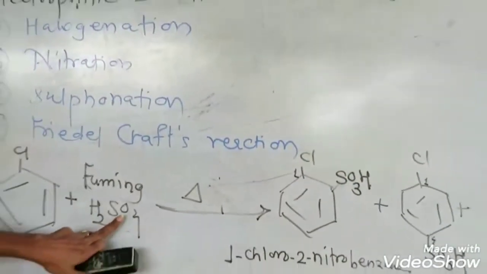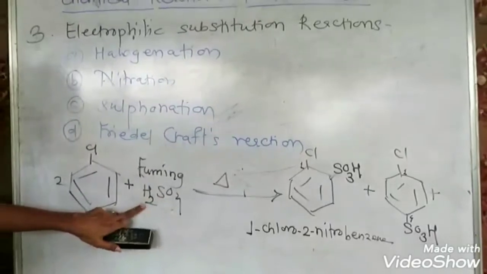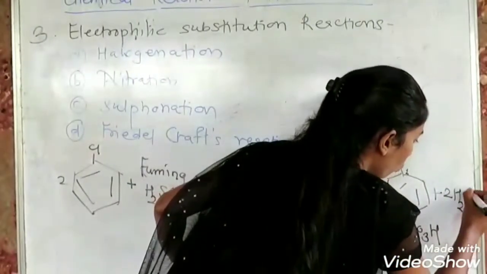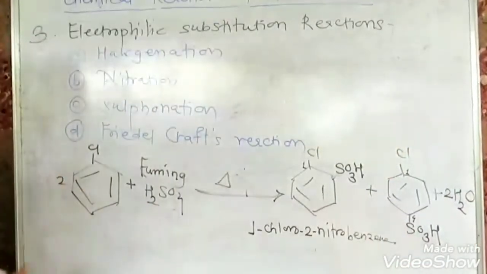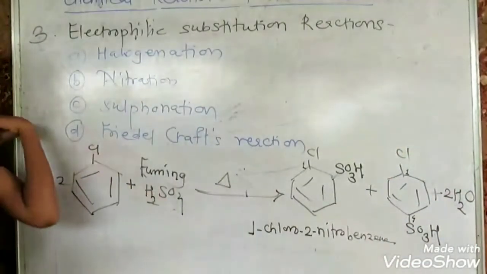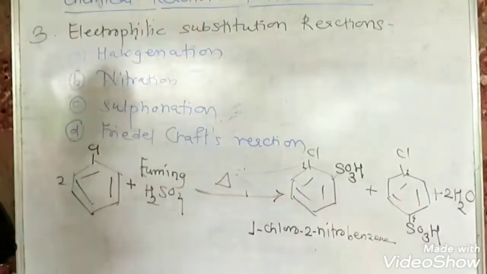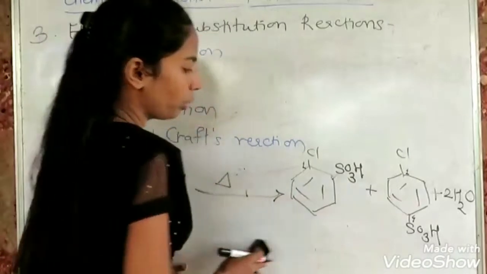And if you remove SO3H from this, it will give OH, and hydrogen combines with OH. Here also the byproduct is water. So when chlorobenzene is treated with fuming sulfuric acid, it gives sulfonic acids as a product. Now we will give names to the products.